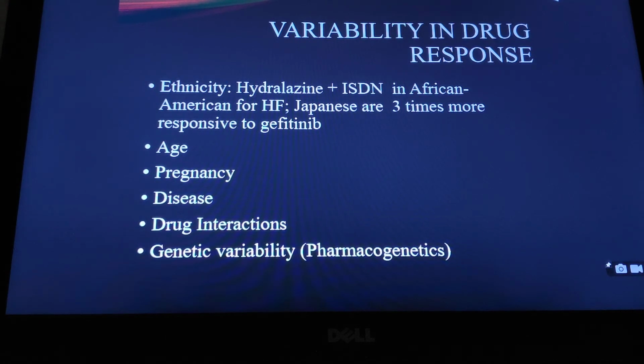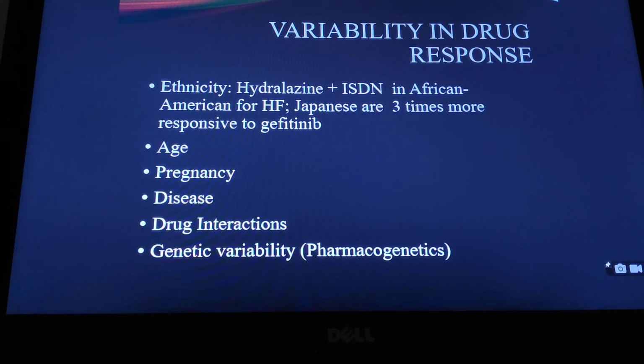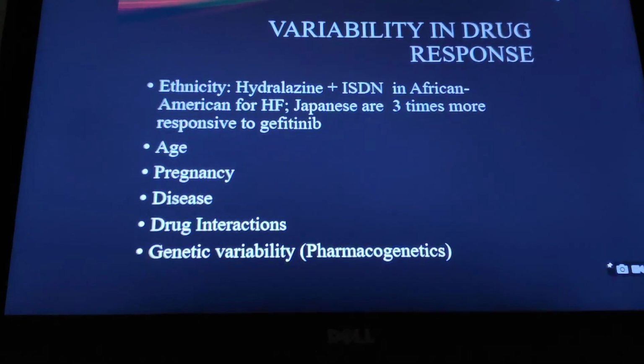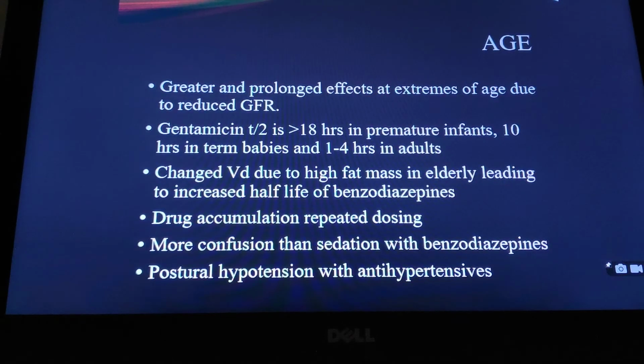Similarly, Japanese patients have more effect with gefitinib, which is an anti-cancer drug, than any other population. There could be other factors which can show variability in drug response, like age, pregnancy, disease, drug interactions, and genetic variability. We have already discussed pharmacodynamics in previous discussions.